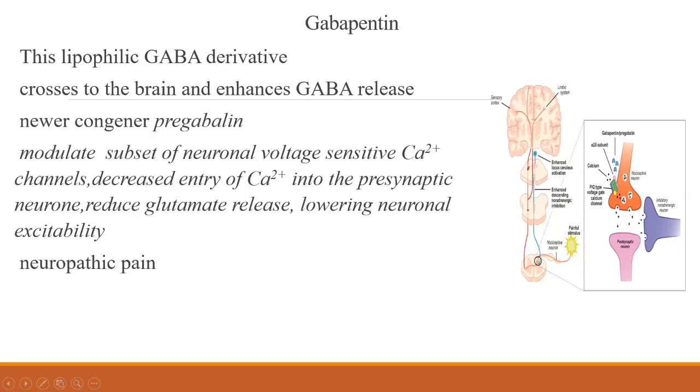Its congener is pregabalin. Another study says it also acts on the voltage sensitive calcium channel and reduces glutamate release, but it is not confirmed whether the main action is by glutamate release or GABA release. You can say it enhances GABA release, and it is mainly used for neuropathic pain.